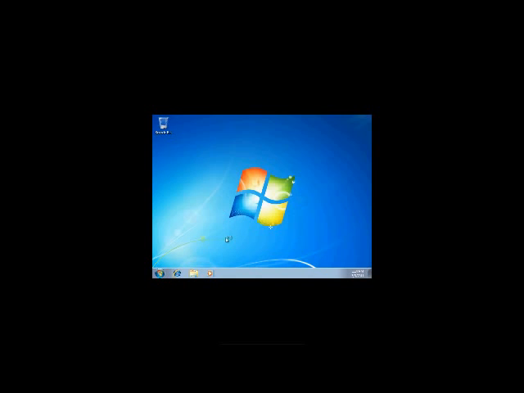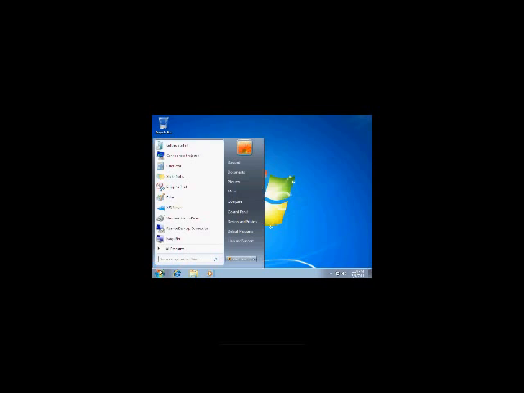All you have to do now is just install AVG antivirus for free, or any antivirus you have, Microsoft Word, Firefox, whatever you want. This is just a new computer right now. Of course, updating as well is important, so let's just shut down.